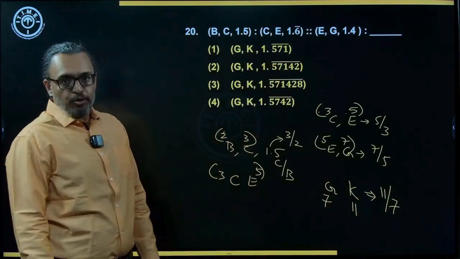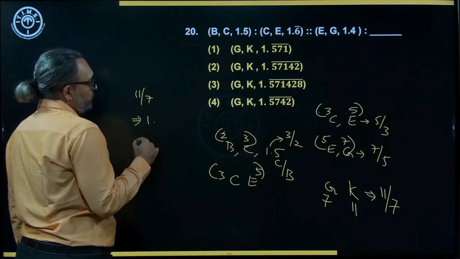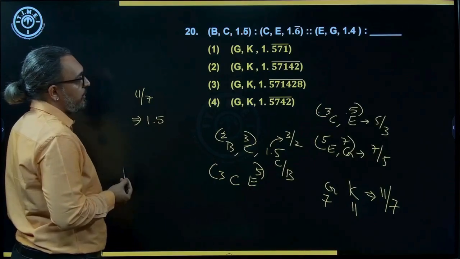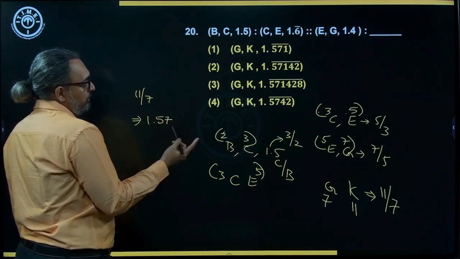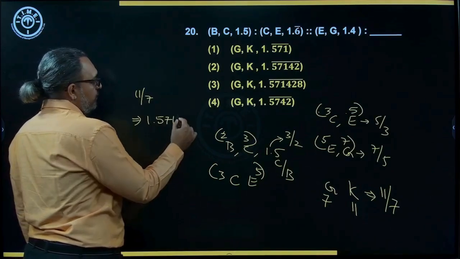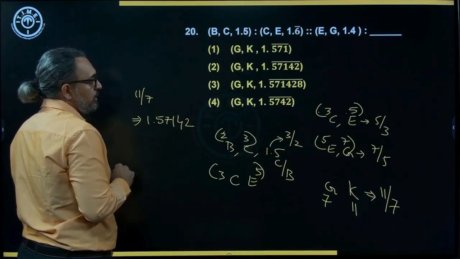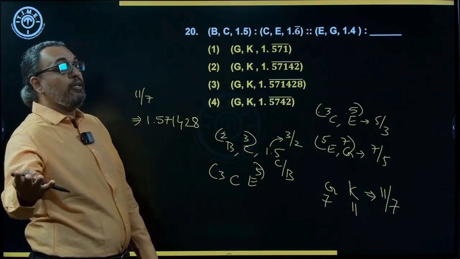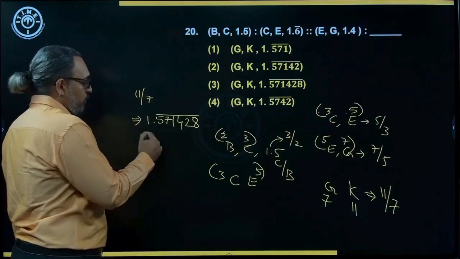So 11 upon 7, how much will you get? 7 goes 1 time into 11, leaving 4. So 40, 7 goes 5 times, 35. So 1.5 everywhere you are getting that. Then 50, 7 times 49. Then 10, 1 times 7. Then 30, 4 times 28. Then 20, 2 times 14. Then 60, 8 times 56. Again you are getting balance 4, which is 40, so again you will get 5. That means it is repeated.